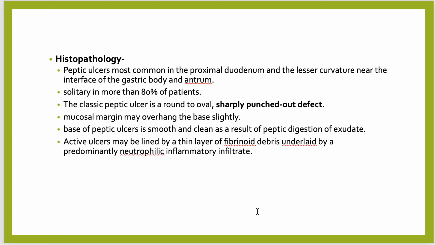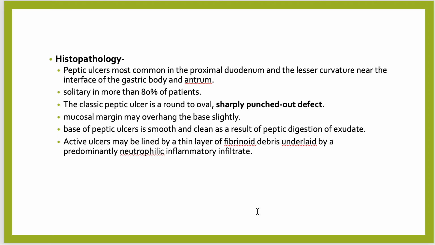Histopathology of the peptic ulcer: most common in the proximal duodenum and the lesser curvature near the interface of the gastric body and antrum. Solitary in more than 80% of patients. The classic peptic ulcer is a round to oval, sharply punched out defect. Mucosal margins may overhang the base slightly. The base of the peptic ulcer is smooth and clean as a result of peptic digestion of exudate.